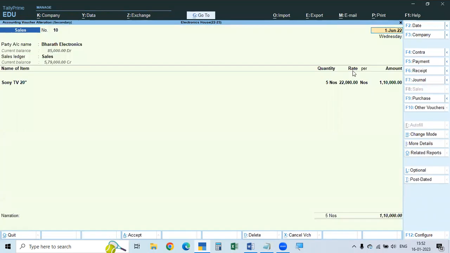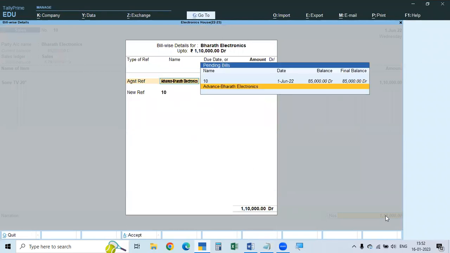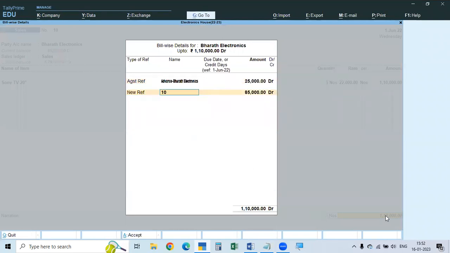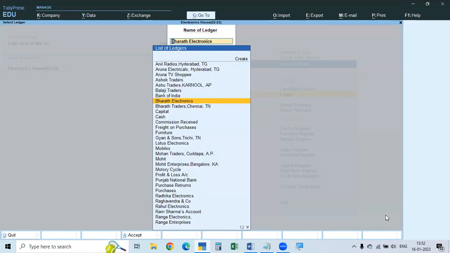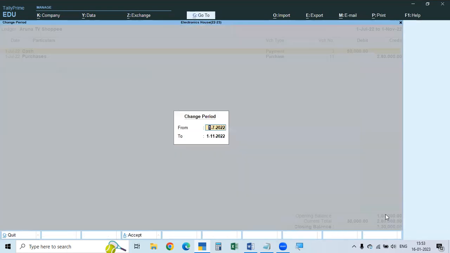Here, the new reference is also shown. The new reference, against reference, the new reference is also 85,000 rupees. That is the actual amount, so that is showing the balance. Another one is Aruna TV Shopee. So if you go to Aruna TV Shopee, see here.